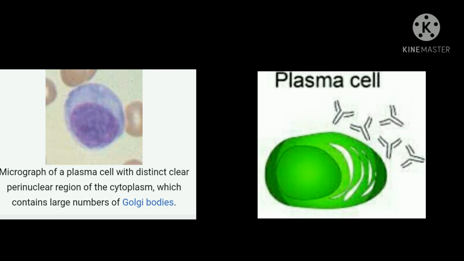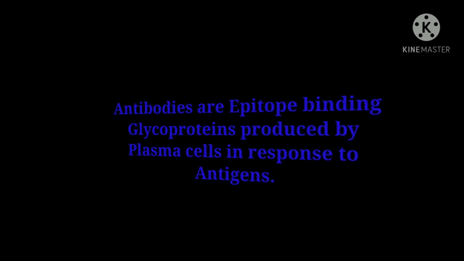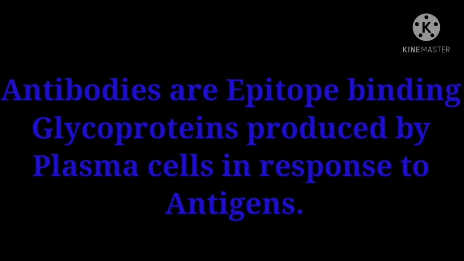Let's see the definition once again. Antibodies are epitope binding. That means antibodies bind to the epitope of antigens. Glycoproteins produced by plasma cells in response to antigens.